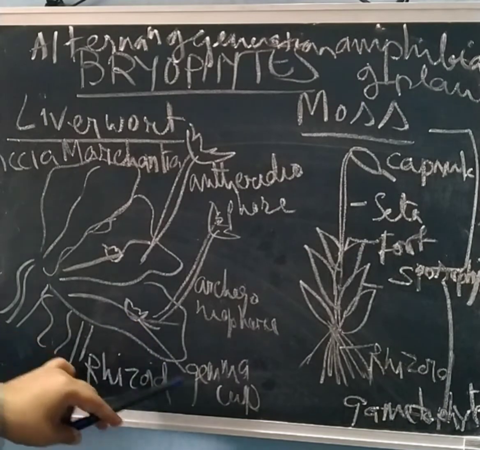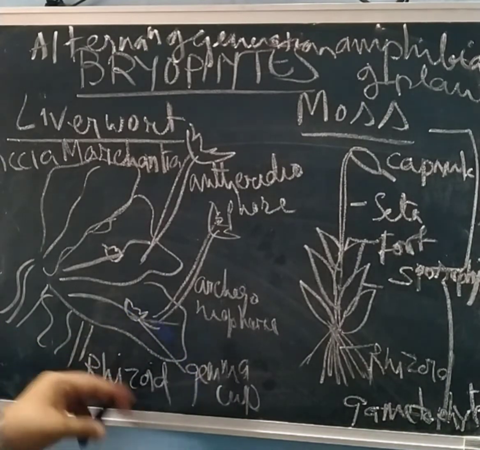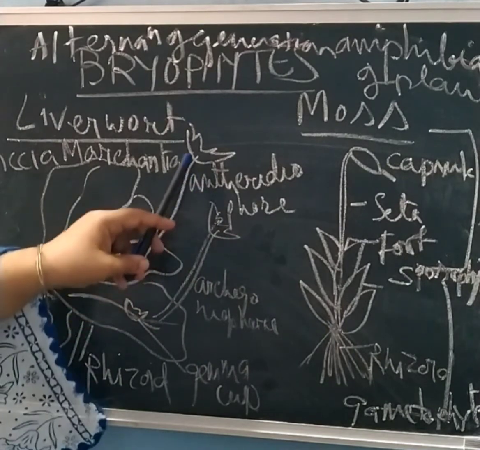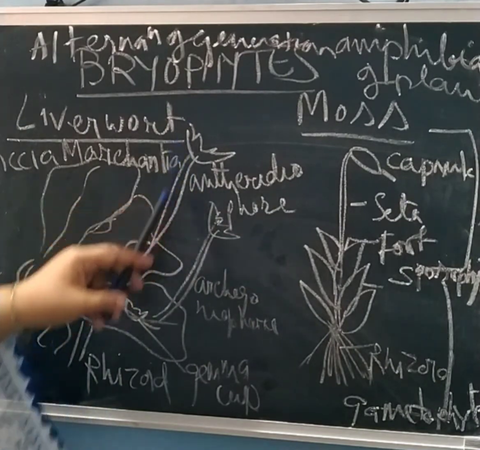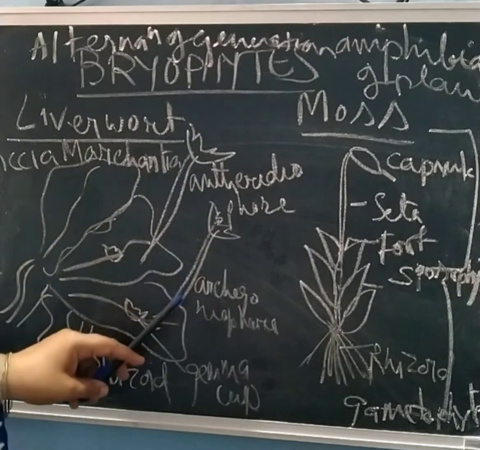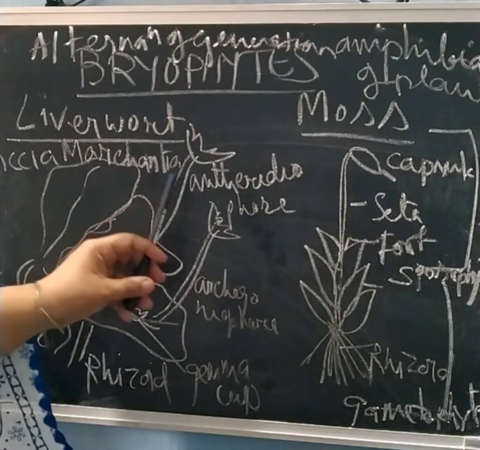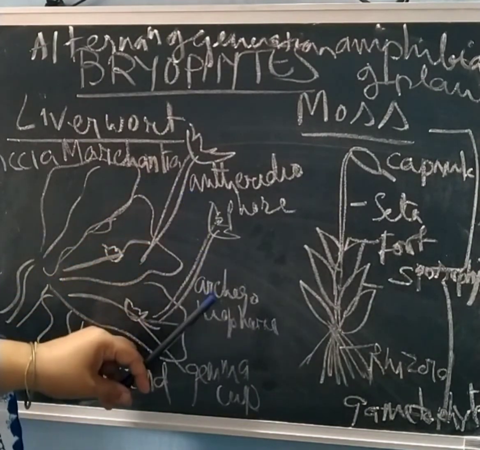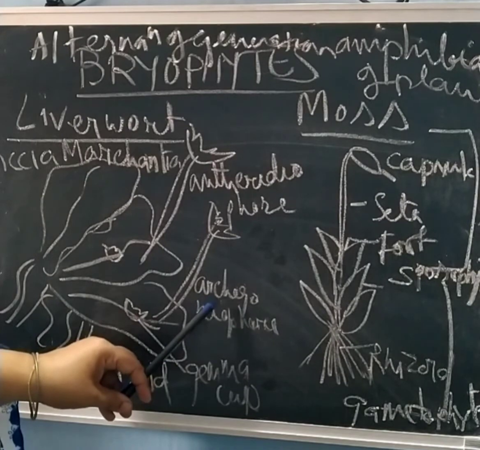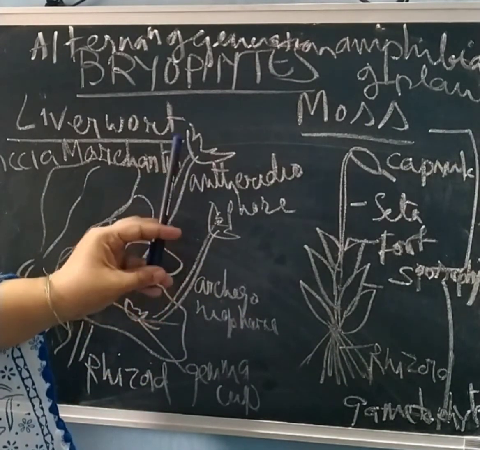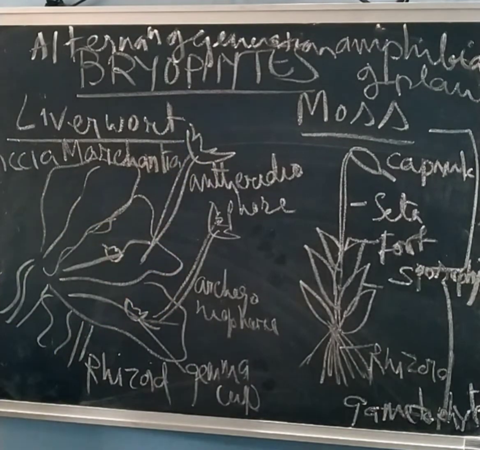They have gemma cups, which are asexually reproducing bodies, and from there you can see the antheridiophore, that means the male sex organ is grown separately, and the female also grows separately, that is called archegonia. Antheridia is the male reproductive organ and archegonia the female. Archegonia produce the egg, and antheridia produce sperm, that is the antherozoid.